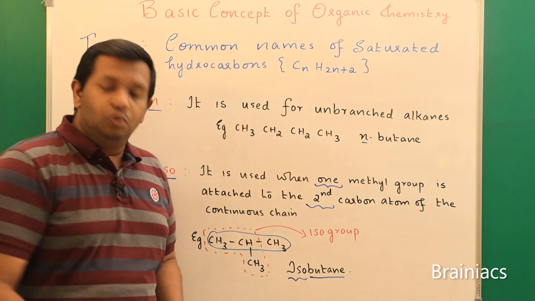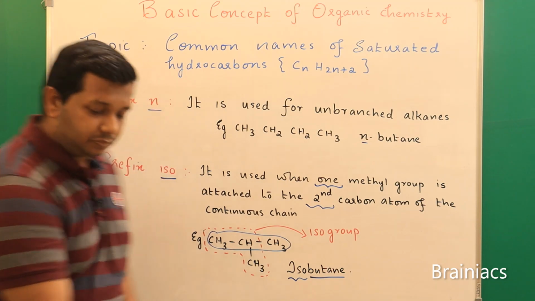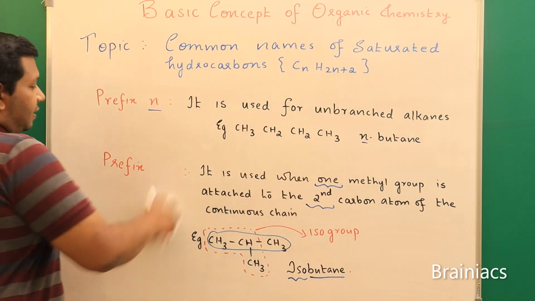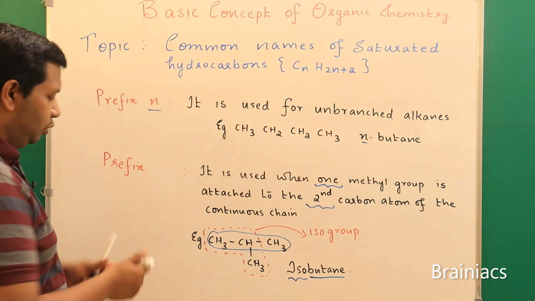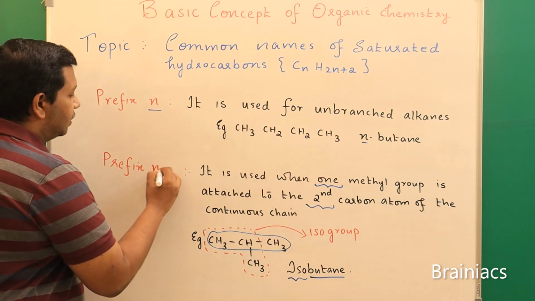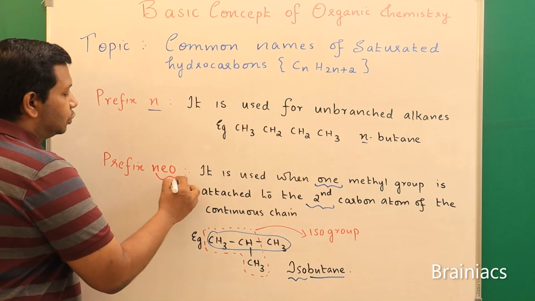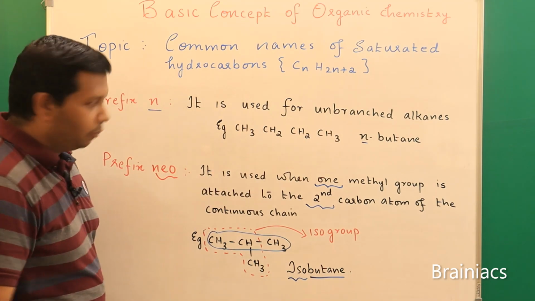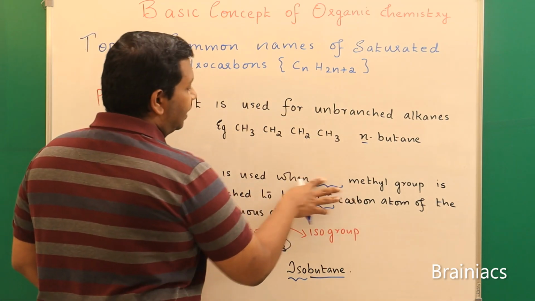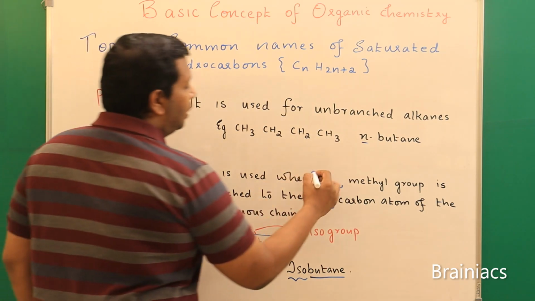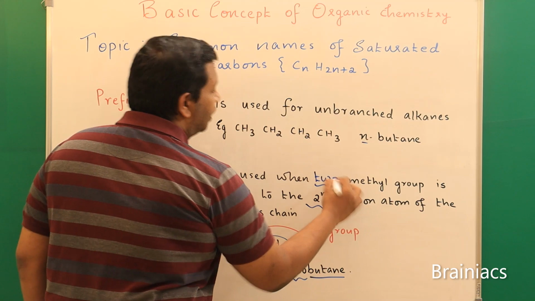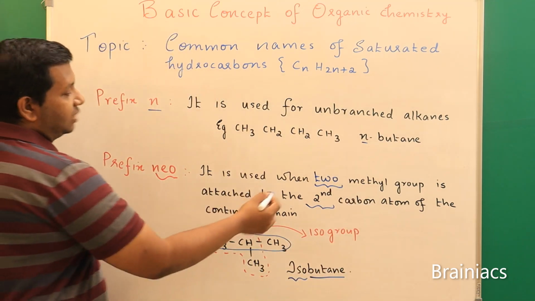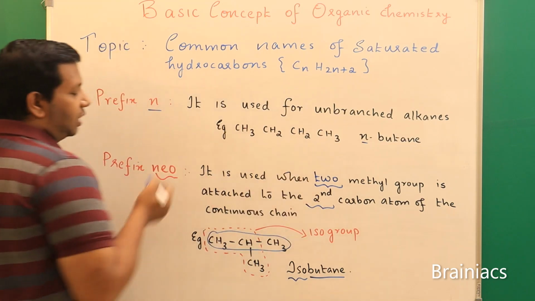Now when will we use the prefix neo? Okay, I am rubbing this. So if I say prefix neo, when is it to be used? Listen. Prefix neo is used when, instead of one methyl group, we are using 2 methyl groups. So it is used when 2 methyl groups are attached to the second carbon atom of the continuous chain.